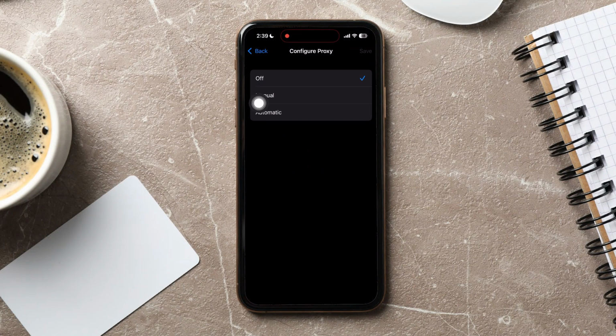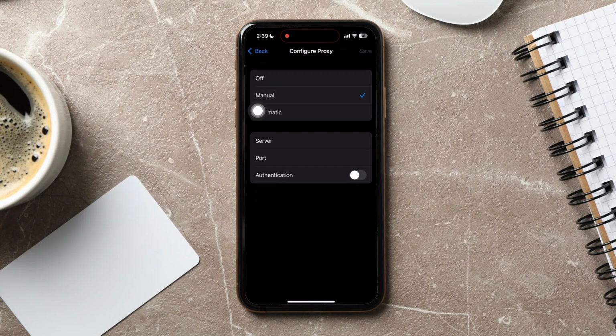Here, change the settings from off to manual as shown. You can now add in the server, port, and authentication information over here. Following these steps, you can easily configure Proxy on an iPhone.